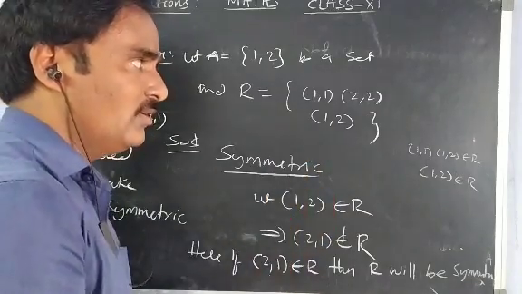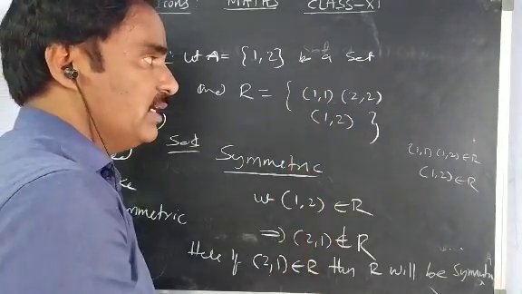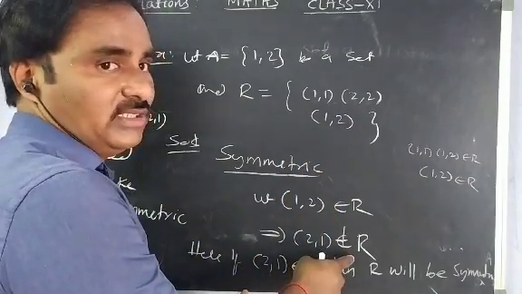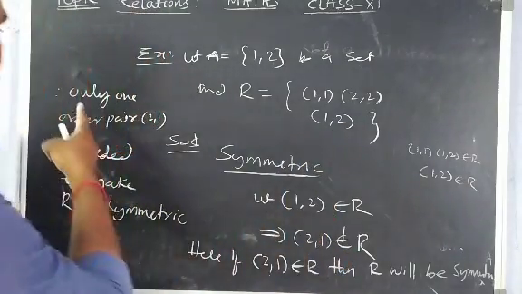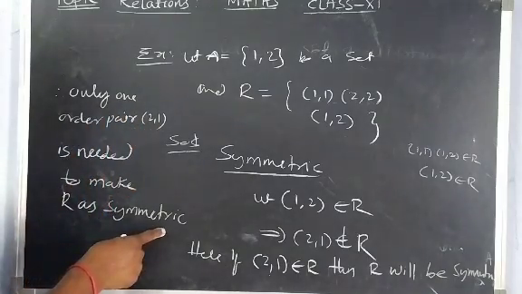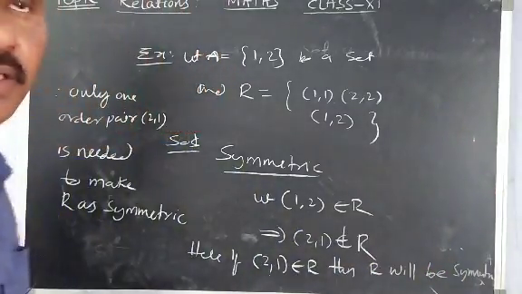It is reflexive and transitive, but not symmetric. Why not symmetric? 1, 2 exists, but 2, 1 does not exist. So only one ordered pair is needed to make R symmetric. Only one ordered pair is the answer. Okay. Right.